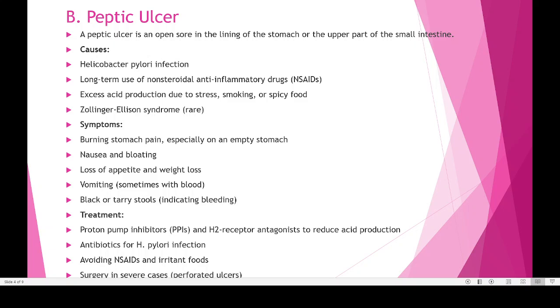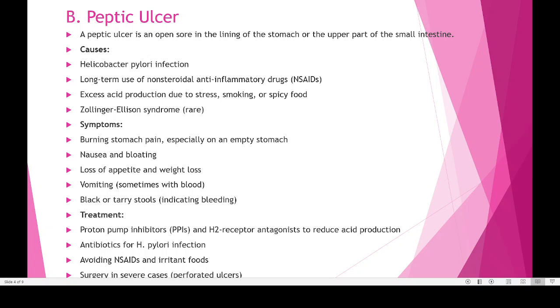So this kind of problem, sometimes due to bacterial infection, sometimes due to our behavioral problem, sometimes due to smoking. Smoking can create a peptic ulcer. Then spicy food, too much spicy food is also a problem. Then Zollinger-Ellison syndrome, it's not a very common type of disorder. I am not going into the details of that.